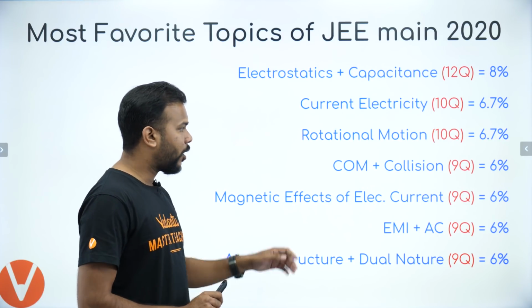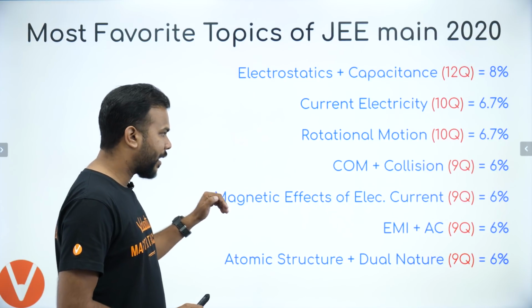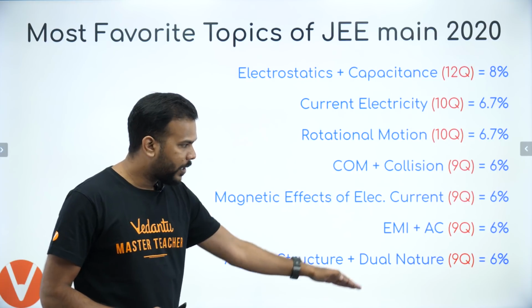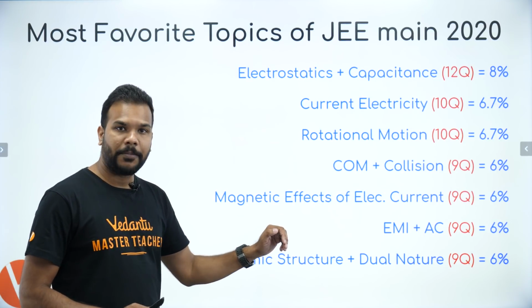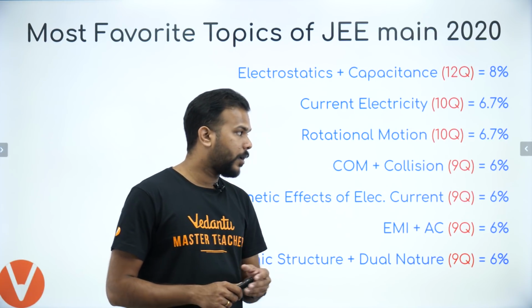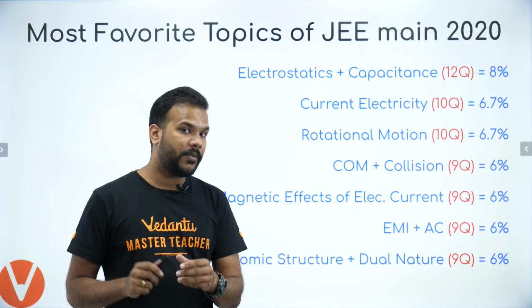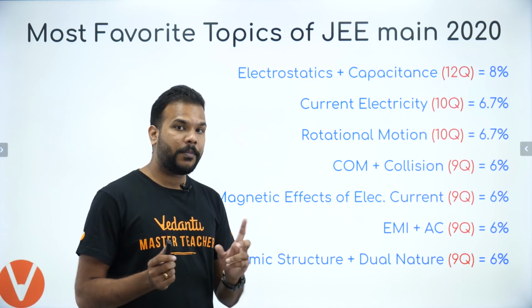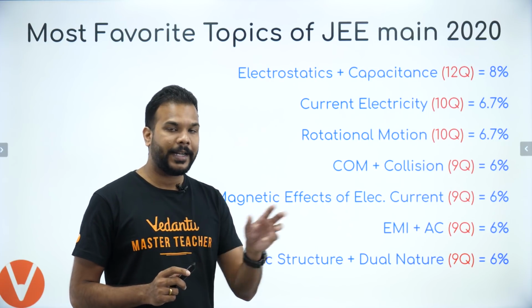Okay, then comes center of mass and collision, magnetic effects of electric current, EMI, AC, atomic structure and dual nature. All these 4 combinations of chapters had 9 questions coming each out of those 150 questions, making all of them a 6% contributor to the entire paper setting of the 3 days which were conducted.